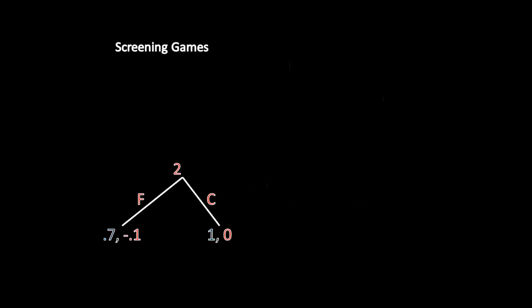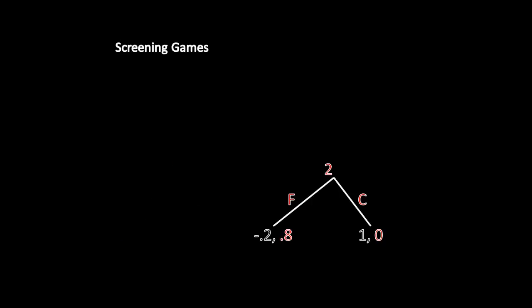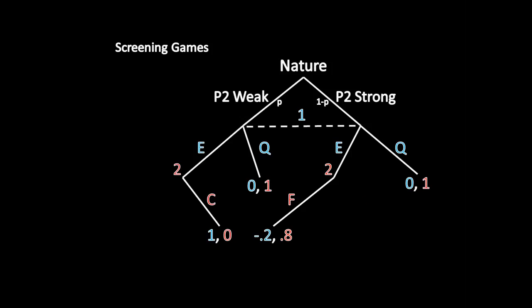So let's look at the weak side. If player 2 fights, she receives a payoff of negative 0.1. If she concedes, she receives a payoff of 0. 0 is better than a payoff of negative 0.1, so she should concede in this case. What about on the other side? Well, if she fights, she gets a payoff of 0.8 here. If she concedes, she gets a payoff of 0. 0.8 is larger than 0, so she should fight. So that allows us to simplify the game tree, again, just as we would in a game of complete information. So the weak type is going to concede if player 1 escalates, and the strong type will fight.